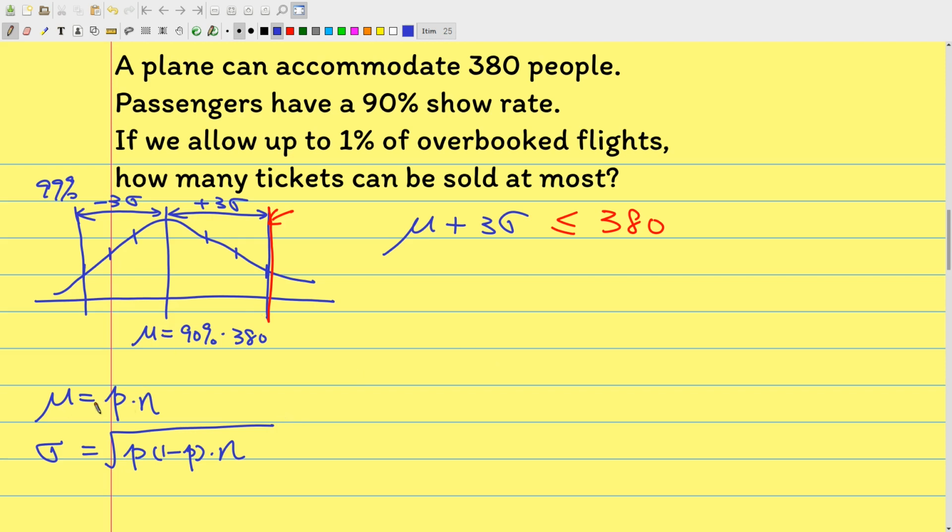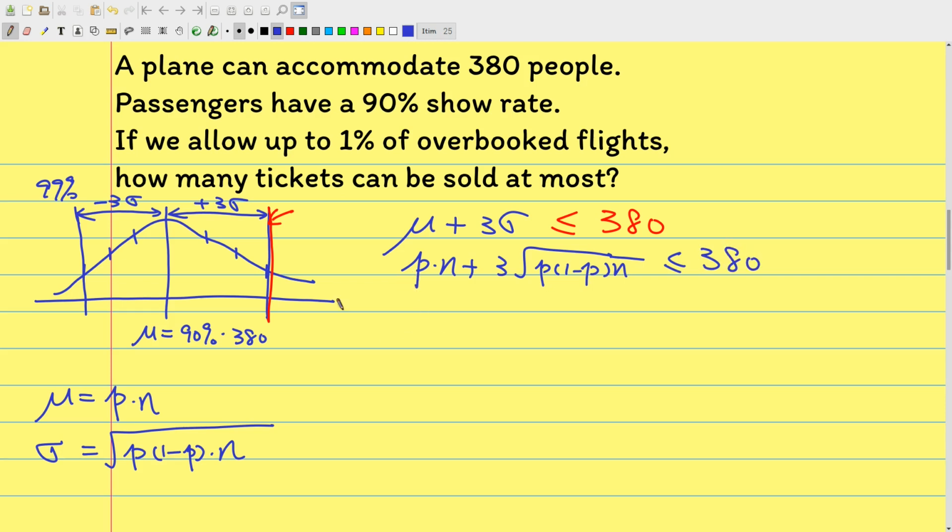Now we plug those two parameters into this formula: PN plus 3 times the root of P(1 minus P)N should be less than or equal to 380.